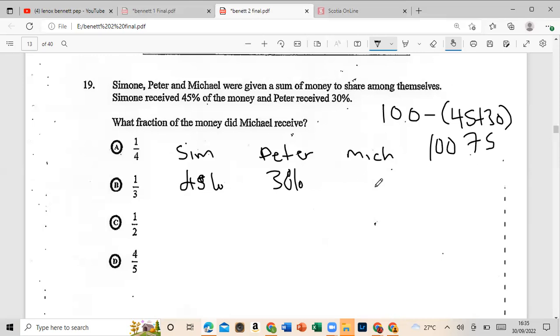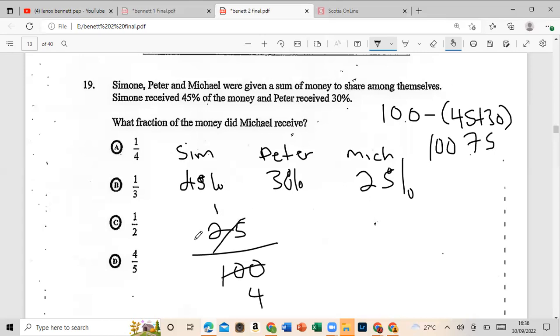So Michael received 25%. I'm going to express that as a fraction. So that's 25 out of 100. And I think we can see that it's a quarter. 25 into itself, 1. 25 into 100, 4. So Michael received a quarter as a fraction.